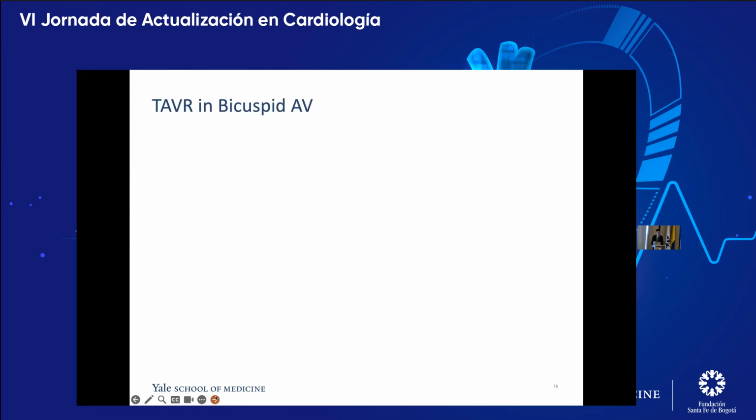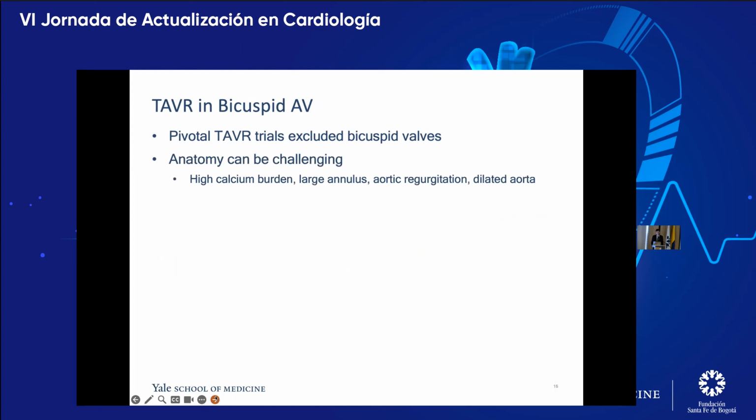Okay. So most of the landmark trials in TAVR looked at only trileaflet valves, and so bicuspid valve has been sort of off-label for TAVR for bicuspid patients for quite some time, but there have been some efforts to try and look at this more closely. So the anatomy for bicuspids can be challenging.